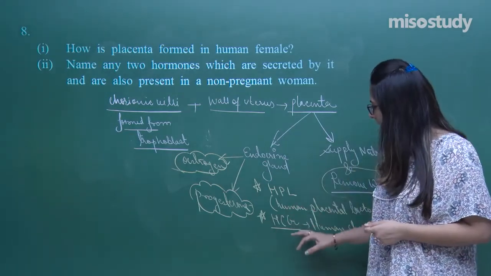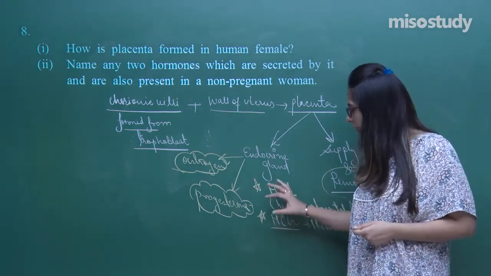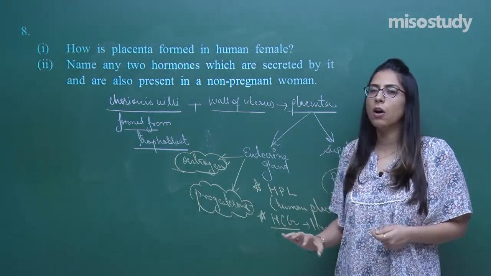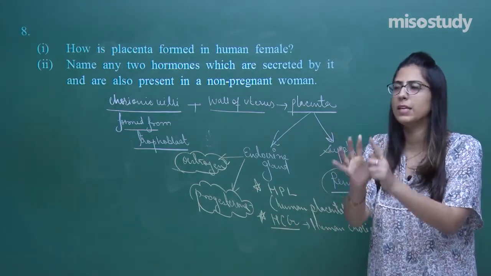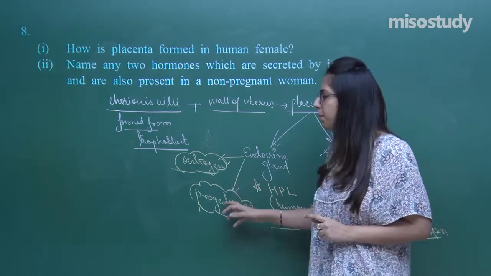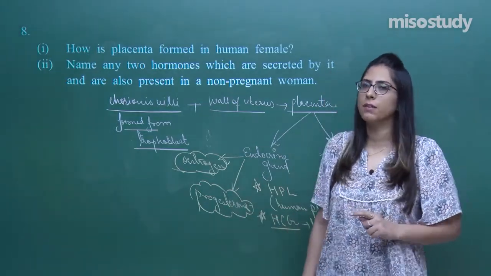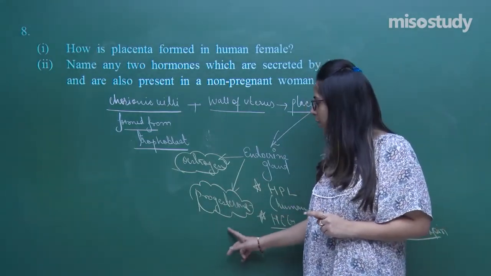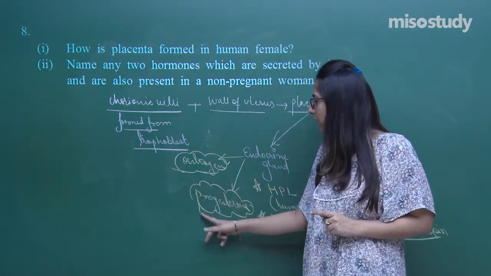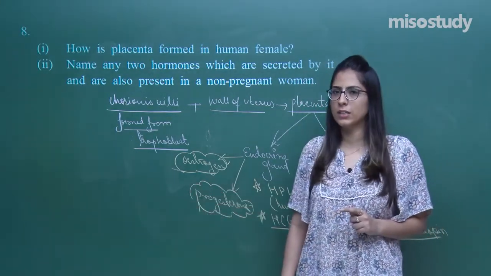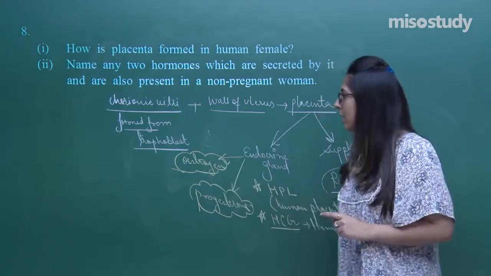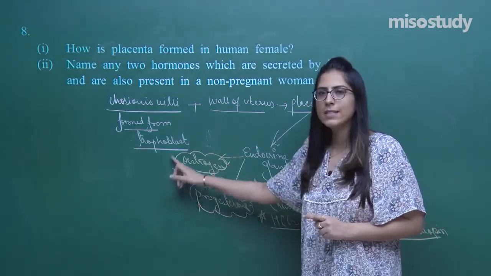HPL and HCG, basically these 2 hormones, are specific to the placenta. Whereas estrogen and progesterone are normally secreted in a woman's body. During the menstrual cycle, progesterone is secreted by the corpus luteum, and estrogen is also secreted.